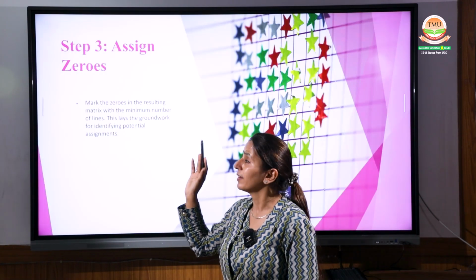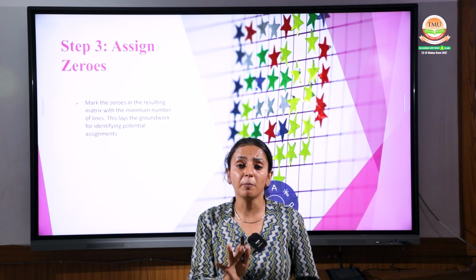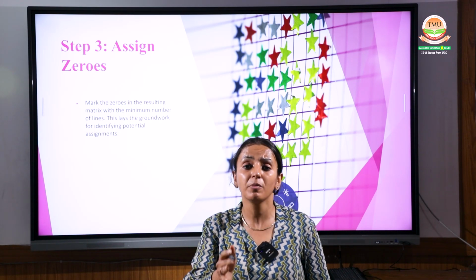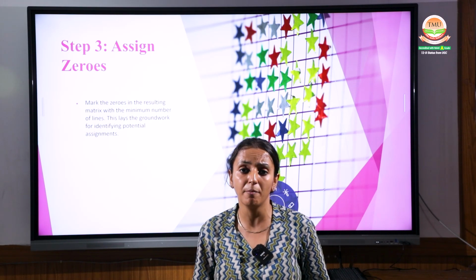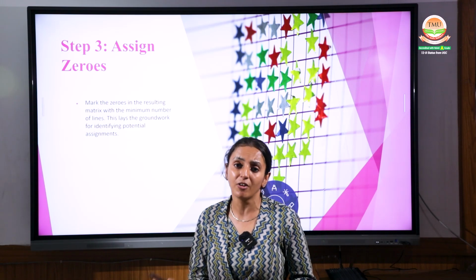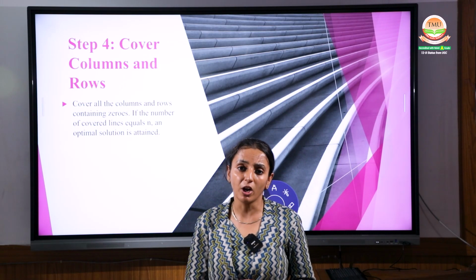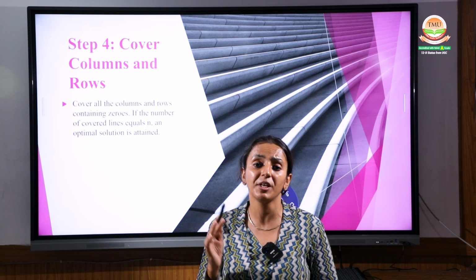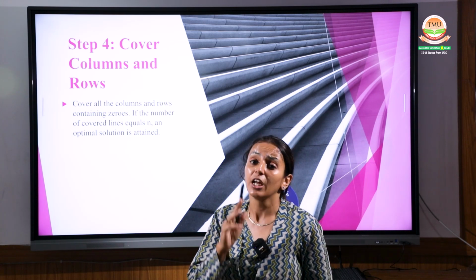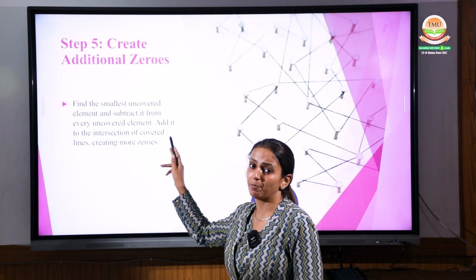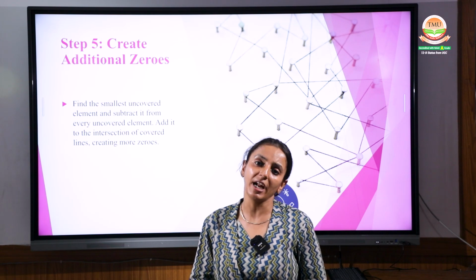Step number 3 is to assign the zeros. The number of zeros should be assigned, the number of lines should be minimum, and the zeros should be covered up, right? Coming up to step number 4, the number of rows and columns. The number of rows and columns should be equal to your lines.